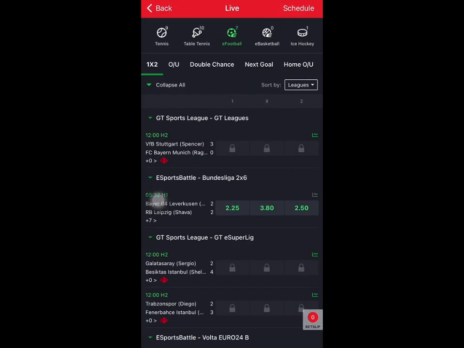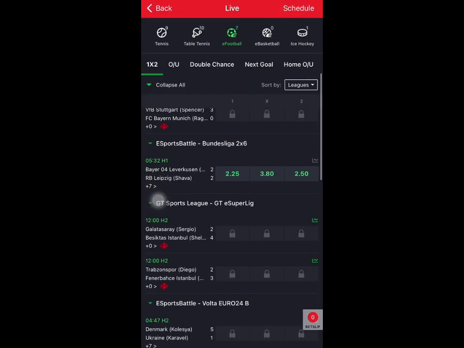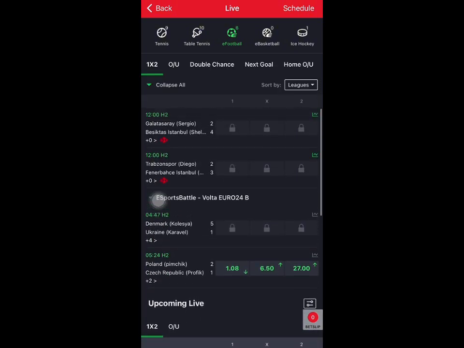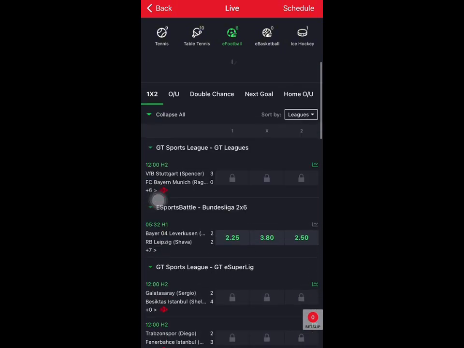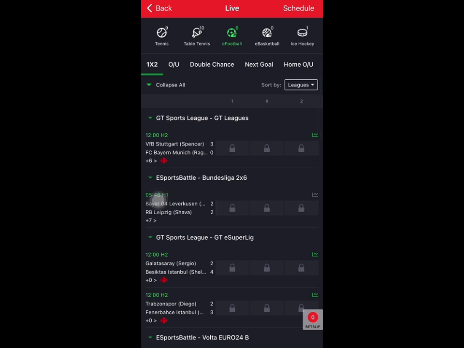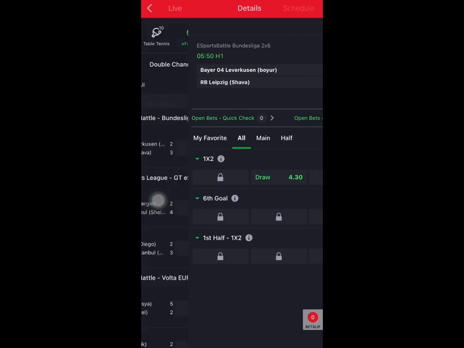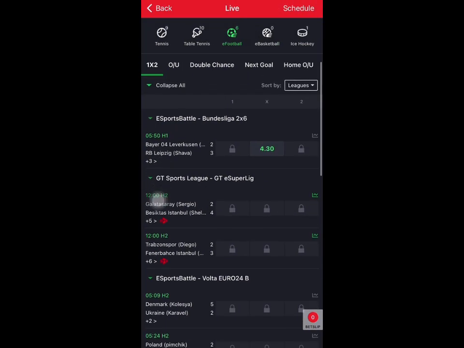I hope I'm still able to remember the name. I think Leipzig, or excuse me, I'm trying to get the name again. I actually forgot. Oh, we can't use this anymore. We can't use it because the match is already gone more than halfway, and they've locked almost everything.